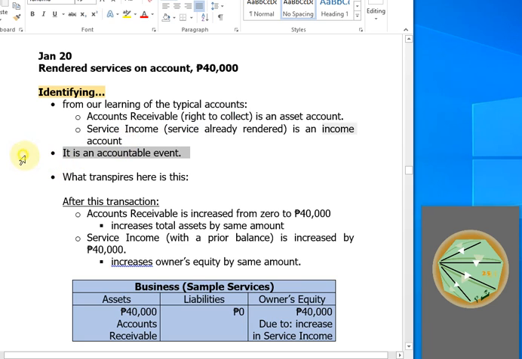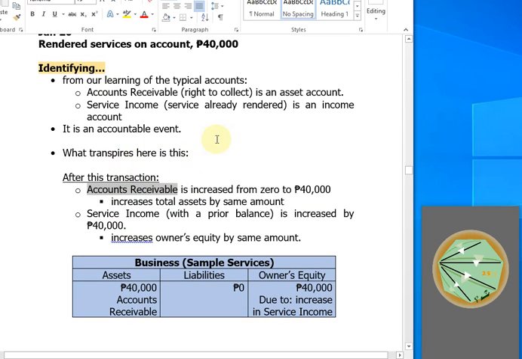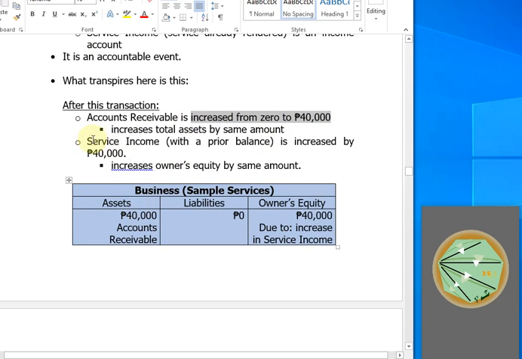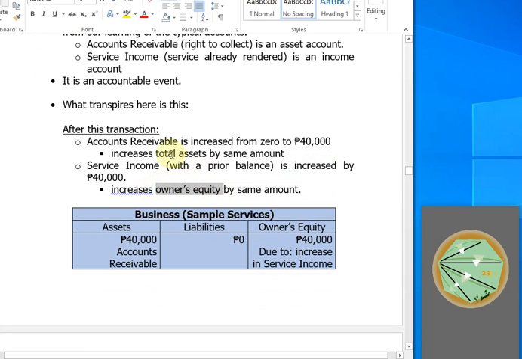Our transaction therefore is an accountable event, and the effects are, of course, we increase accounts receivable because previously there was no accounts receivable, but now that we have this transaction, we have the right to collect, and therefore it increased from 0 to 40. Income is to be recognized, and therefore income should increase also by the same amount. And again, remember, income is part of owner's equity account.